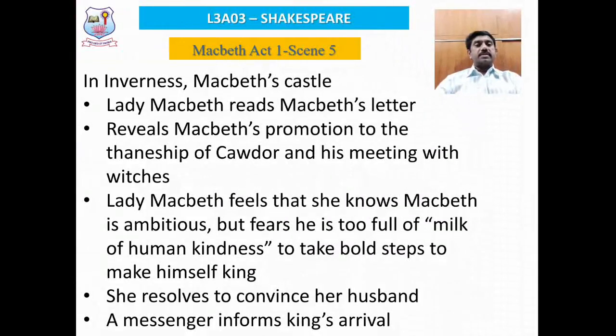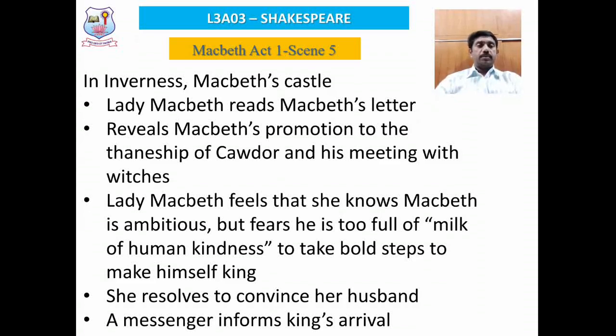Now, in scene 5, the scene shifts to the castle of Inverness, which is none other than Macbeth's own castle, where Macbeth and Lady Macbeth reside. Lady Macbeth receives a letter from Macbeth, and it reveals Macbeth's promotion as the new Thane of Cawdor and his meeting with the witches.